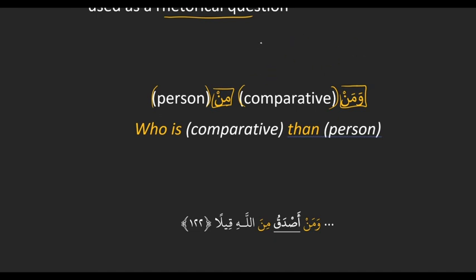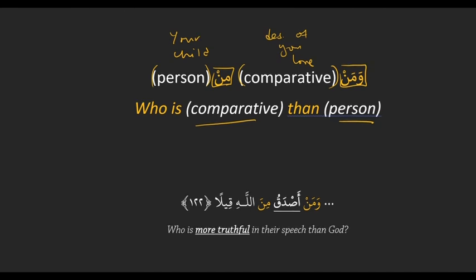Then the comparative is deserving of your love. And then we'd have the min, and then the person, which was your children, right? So translate as who is more deserving of your love than your children. Waman, deserving of your love, min, your children. It's quite a mix of languages there.